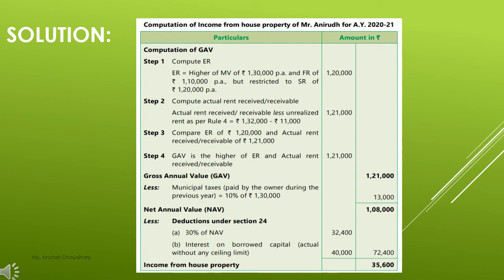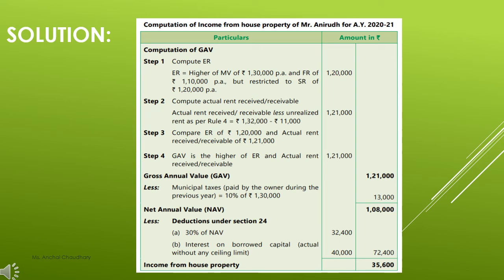So that means the highest amount is exceeding the standard rent, right? So in that case your standard rent will be your expected rent, that is rupees 1,20,000, as you can see in the numerical portion, as you can see in the solution part. So the second thing we have to do is compute the actual rent.